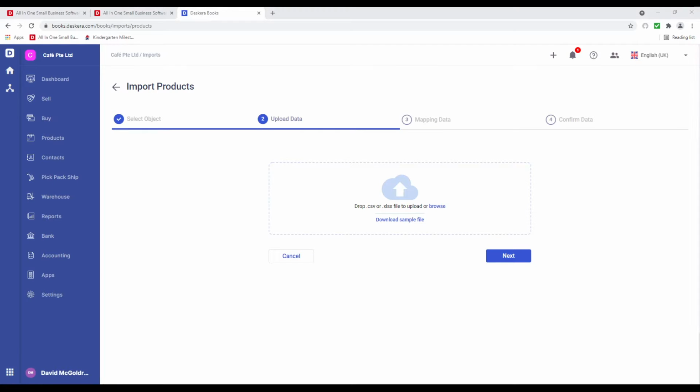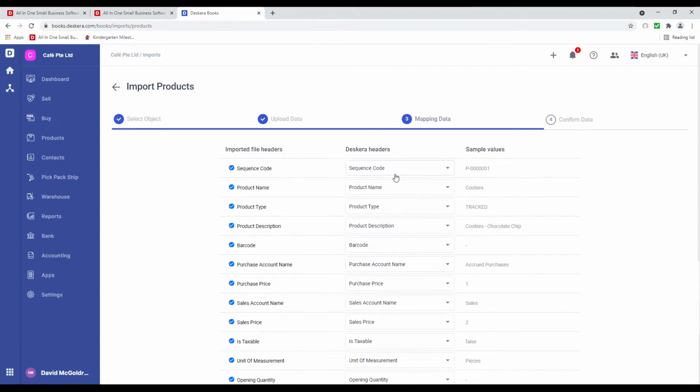Inside here, we can just drag and drop the file. We can also click Browse and then select the file and click Open, and the file will appear here. So we have 2 options, just drag and drop or click Browse. After that, let's click Next. You can see all the fields have auto-mapped.